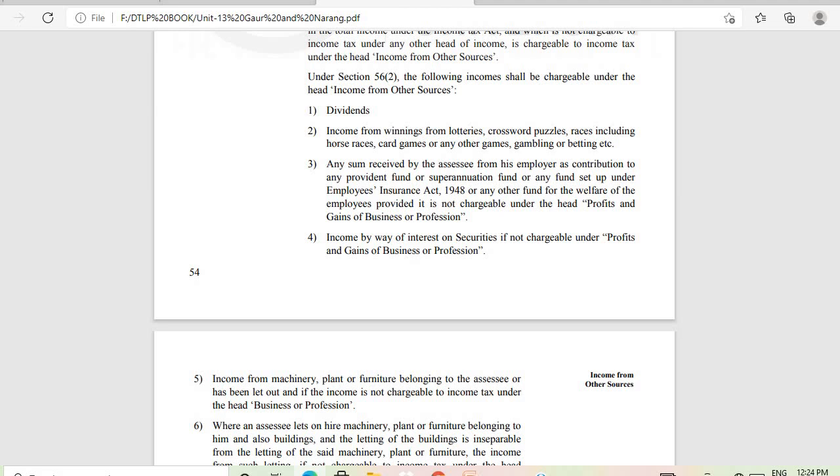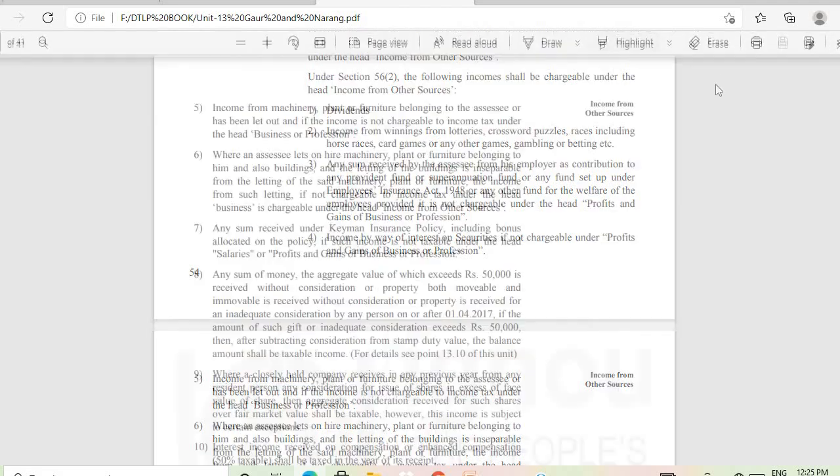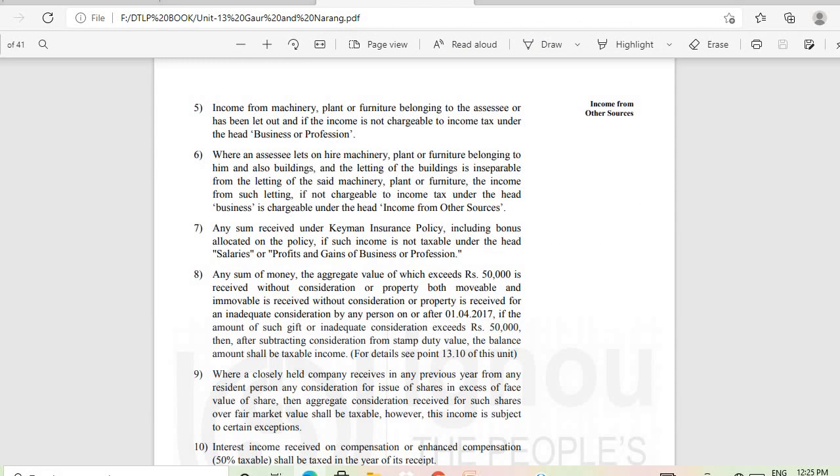Then any sum received by the assessee from his employer as contribution to any provident fund or superannuation fund or any fund set up under the Employees' State Insurance Act 1948 or any other fund for the welfare of the employees, provided it is not chargeable under the head profits and gains of business or profession. Then number 4 says income by way of interest on securities if not chargeable under profits and gains of business or profession. Number 5, income from machinery, plant or furniture belonging to the assessee which has been let out, and the income is not chargeable to income tax under the head business or profession.